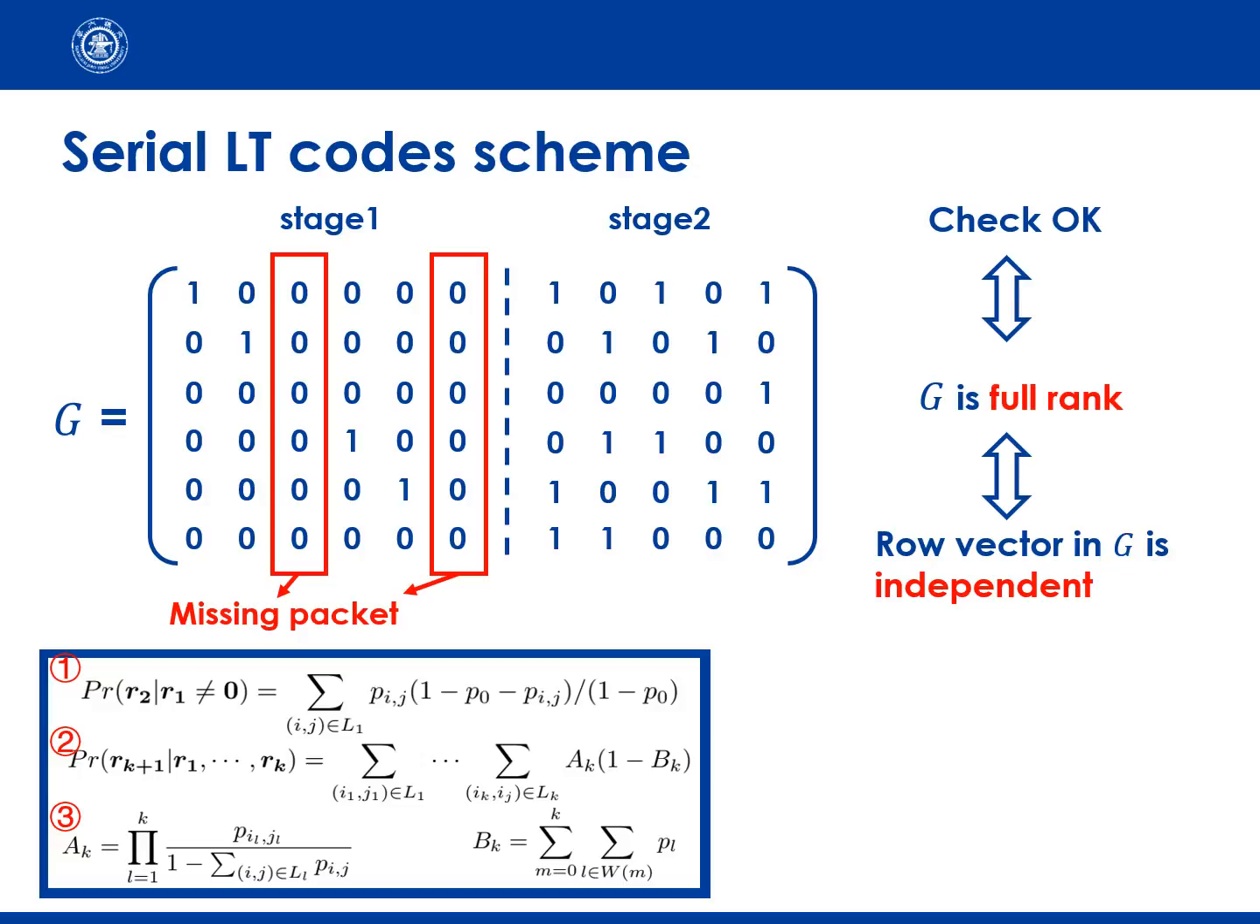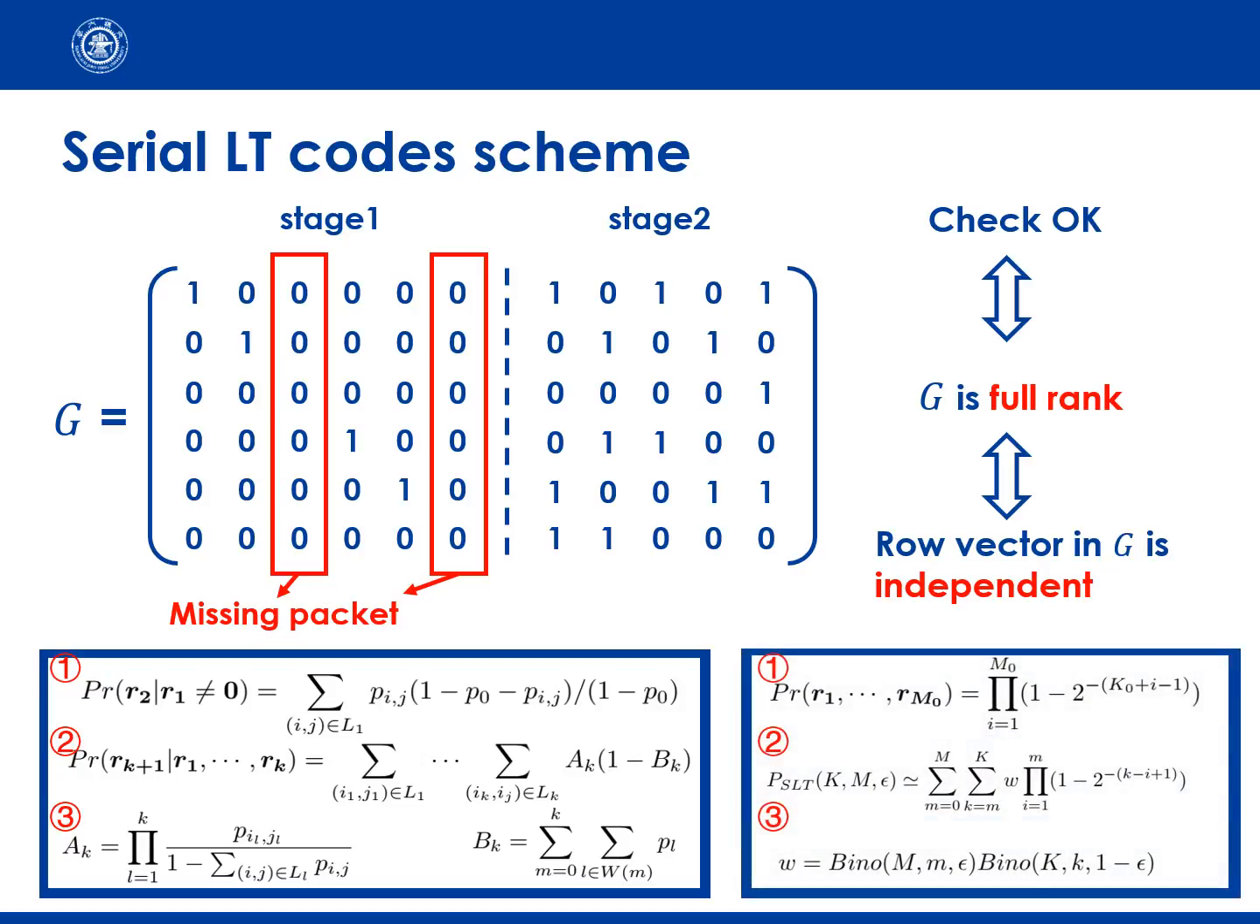At first, we can add a not-all-zero row vector. Then, the independent probability after adding the second row is shown as formula 1. Next is after adding the kth row and its parameters. This is a complexity calculation, but if we select about half of the source blocks to XOR, the formula can be simplified.